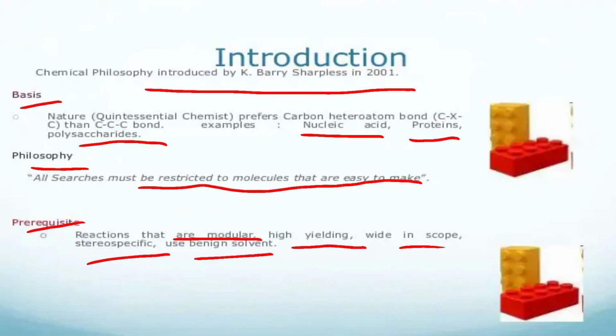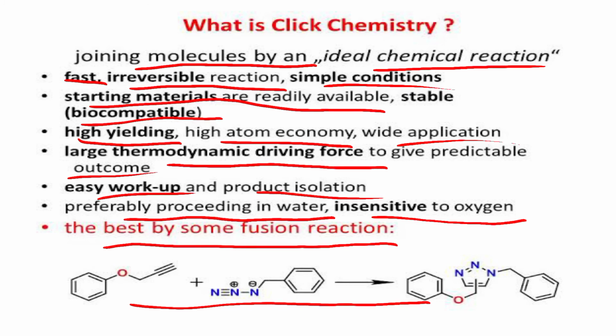So we can see the introduction of click chemistry. It was introduced by K. B. Sharpless in 2001, and click chemistry is based on nature, that is, carbon-carbon heteroatom or carbon-carbon single bonds, for example in protein, nucleic acid, and polysaccharide. Click chemistry is modular, high yield, wide in scope, and stereospecific. And what is click chemistry? It is an ideal chemical reaction: fast, irreversible, simple conditions, readily available starting materials, high yield, and high atom economy.